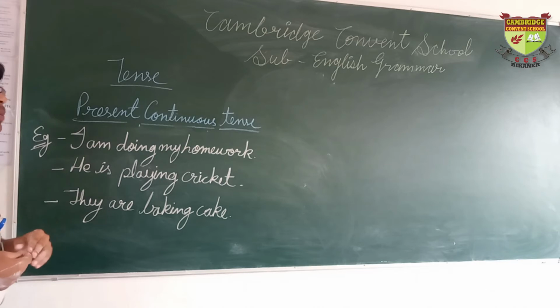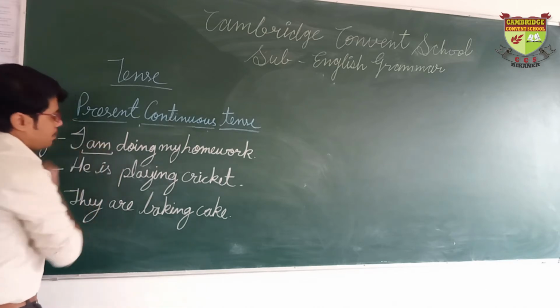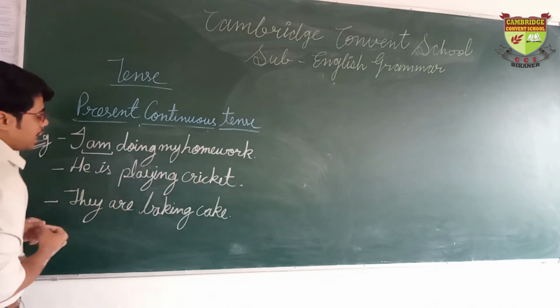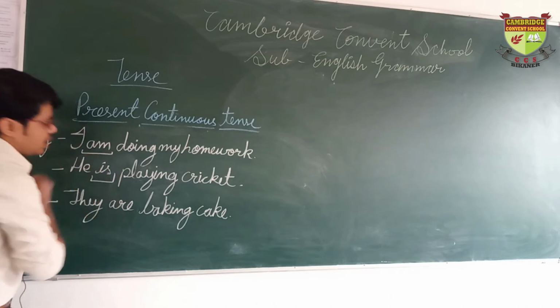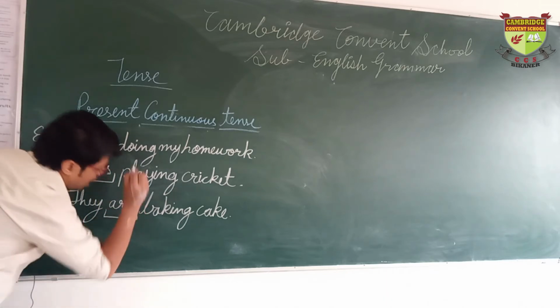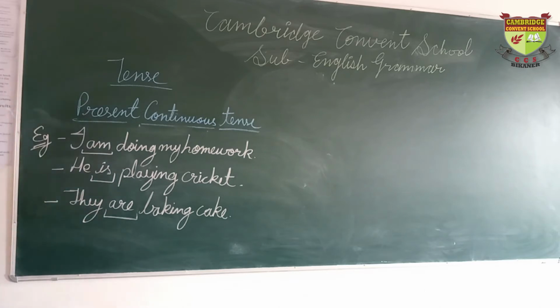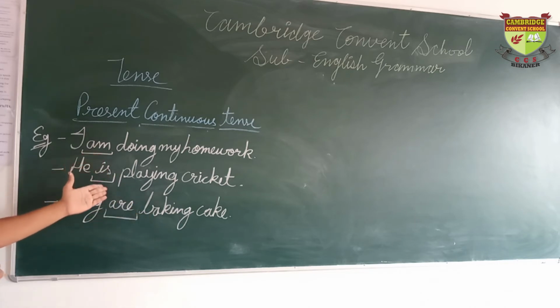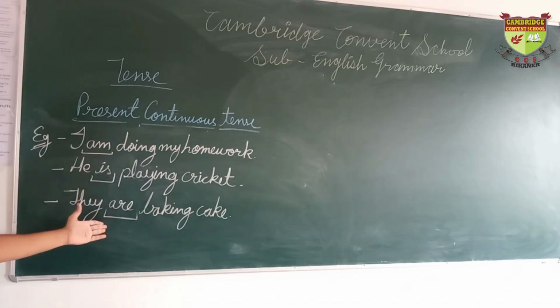I am doing my homework. Here we have am as the helping verb. He is playing cricket. Here we have is as the helping verb. In the last sentence we have are as the helping verb. The main verbs are doing, playing and taking, and the helping verbs are am, is and are. So we have three helping verbs relating to different subjects.